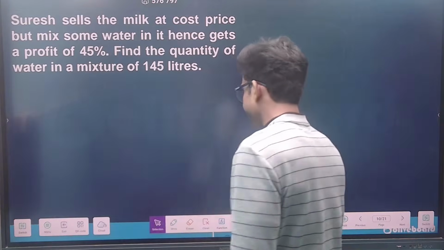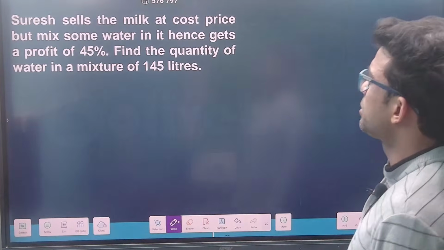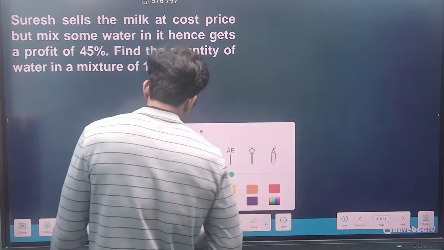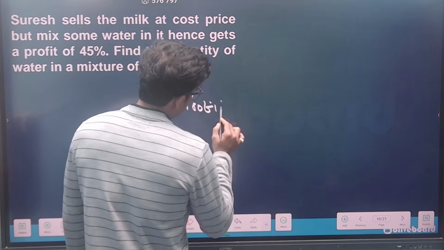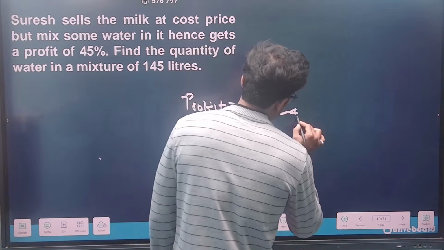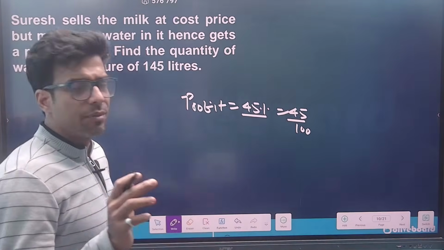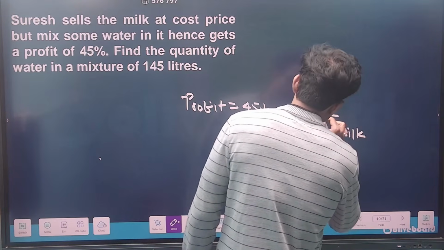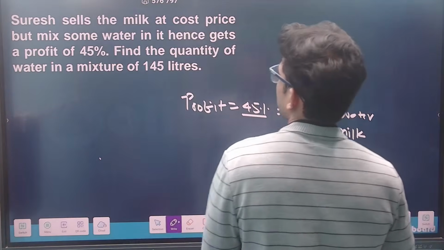Come on, try this. Let me see how many of you can solve. Let me sell the milk at the cost price but add some water and hence get a profit of 45%. Profit is basically 45%. 45% means 45 by 100. Let us not cut this. This is my milk and this is my water, right? Find the quantity of water in a mixture of 145 liters.